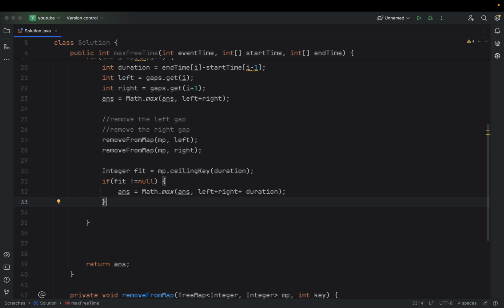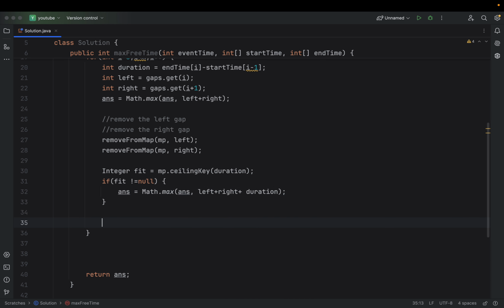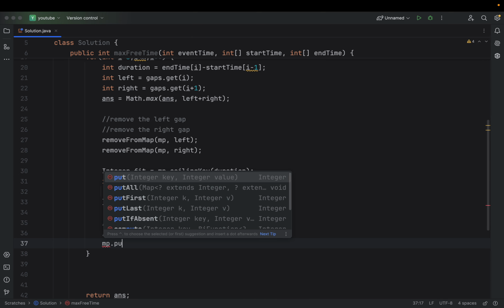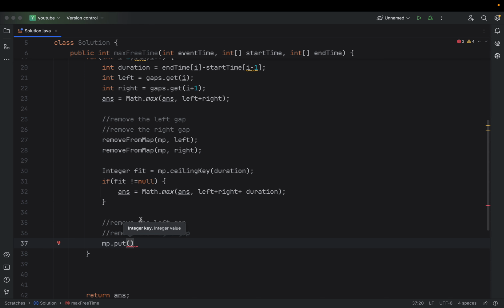And once I am done with this, I need to add back whatever I removed from the map. It was just that I don't use those values while checking the rescheduling of my current event. So I will do map.put, and the key will be whatever value we have removed, so we remove the left value, and we need to add the left and right back.